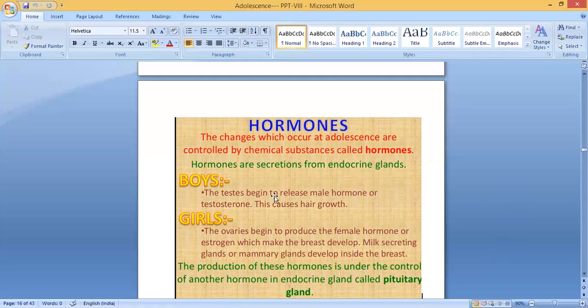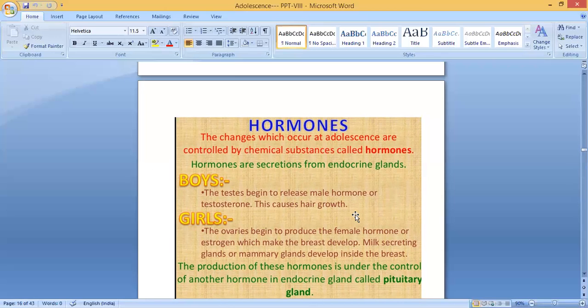In boys, the testes begin to release the male hormone, testosterone. This causes hair growth. In the case of boys, the testes begin to release the male hormone. Which is the male hormone? Testosterone. This causes hair growth. In girls, the ovaries begin to produce the female hormone, estrogen, which causes breast development. Milk secreting glands or mammary glands develop inside the breast.